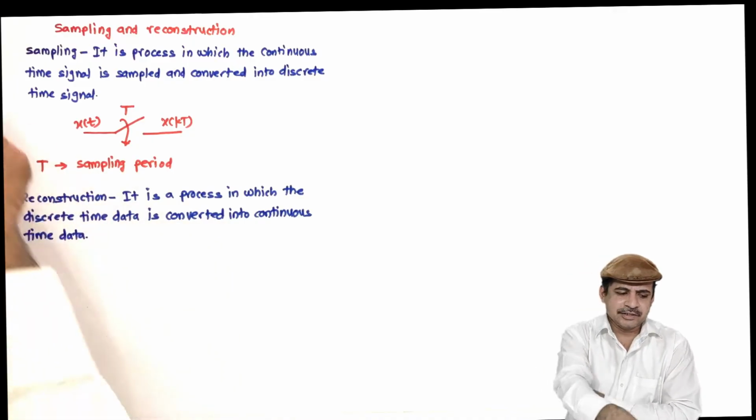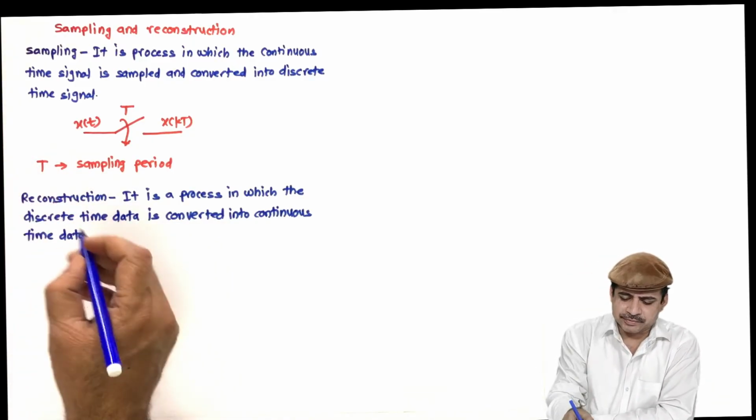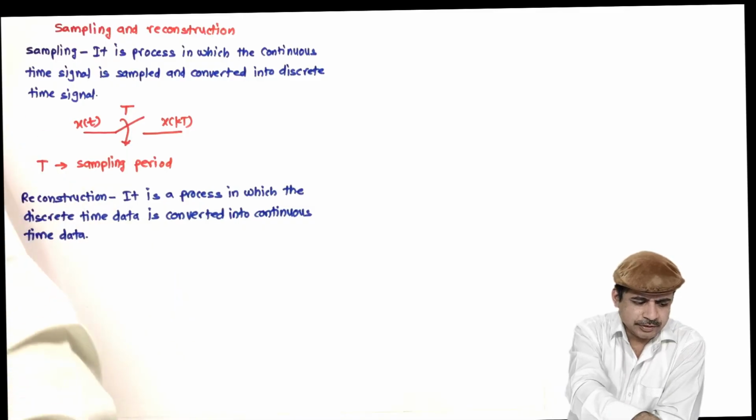So how is it done? This is done by using hold devices.